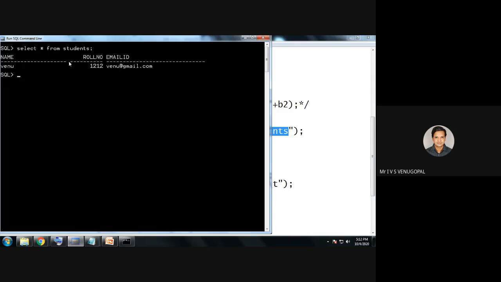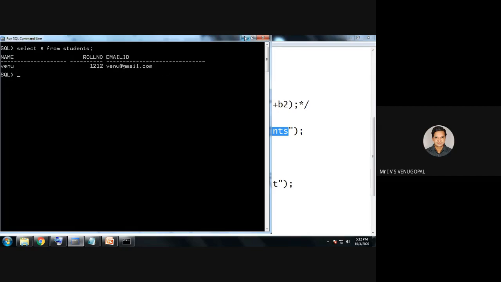To know how many columns are there, there is a method called get column count. To know what are the names of each column, get column name. Get column name of 1 retrieves name. Get column name of 2 retrieves roll number. Get column name of 3 retrieves email ID. Get column count retrieves 3. So I can use a for loop. Using that for loop, I can retrieve the get column name, get column type, and similarly I can display the